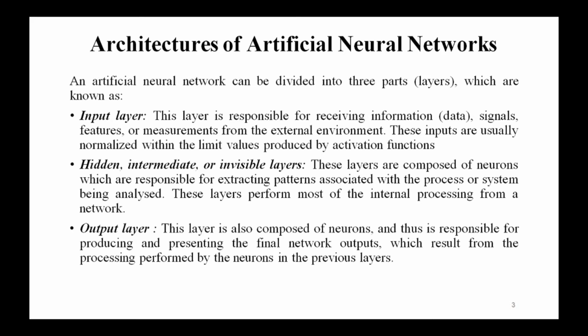I have already illustrated an artificial neural network, and I have shown how the representation of the input layer, hidden layer, and output layer looks. As you know, the input layer is responsible for receiving the information or data, signals, features, or measurements from the external environment.